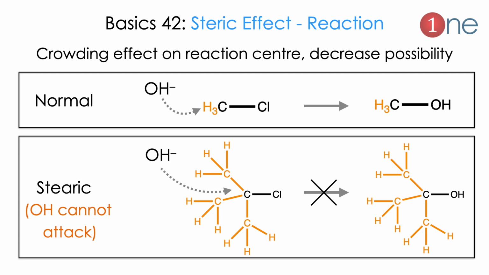Next tip will be on steric effect. Steric effect is normally a crowding effect at the reaction center. It decreases the possibility of the reaction. Let us see the normal and steric case. In the normal case, the OH is attacking the methyl chloride there. The product will be easy. Chlorine will be substituted by OH.